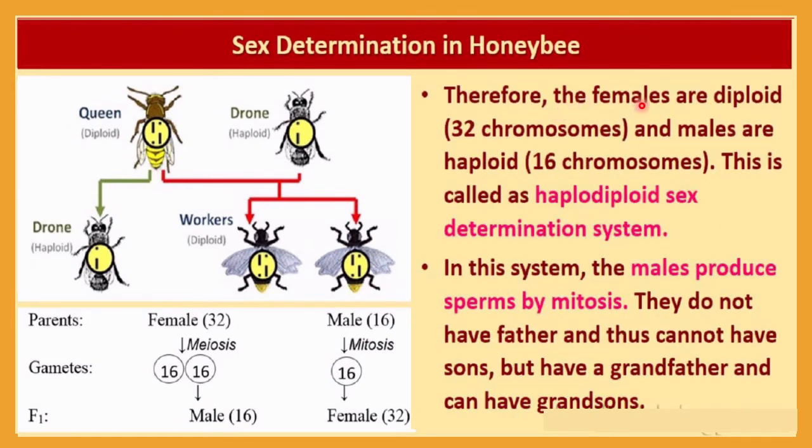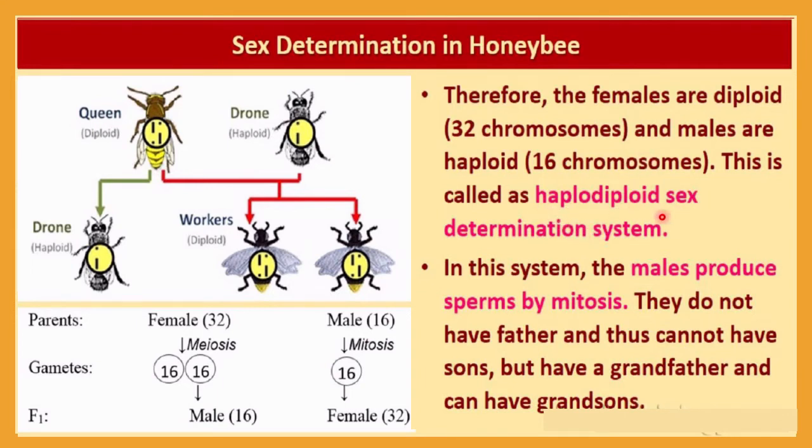Therefore the females are diploid, with 32 chromosomes, and males are haploid, having only 16 chromosomes, and this is called haplodiploidy. So you must remember this is called the haplodiploid sex determination system. This is a unique system. Let me repeat why it is called the haplodiploid sex determination system: because here the female is diploid and the male is haploid, and that's why haplodiploid sex determination.